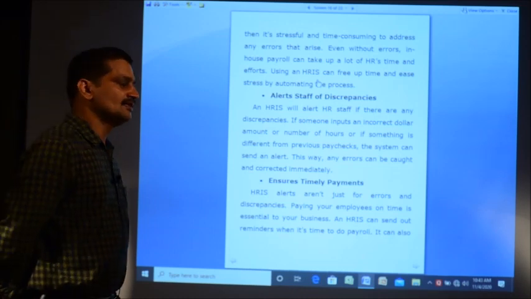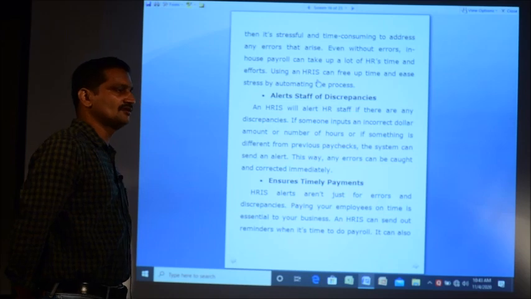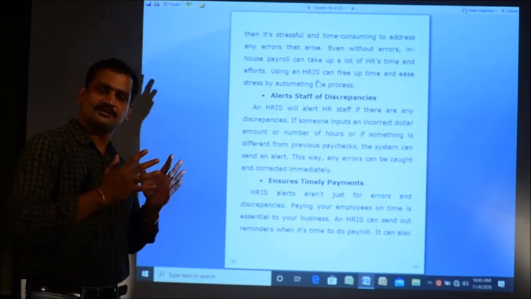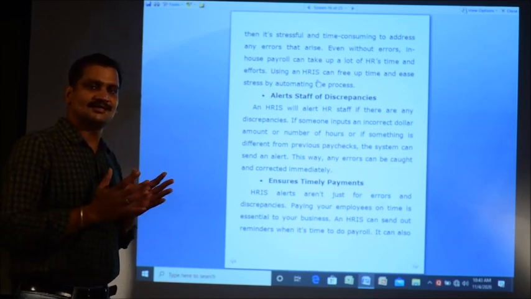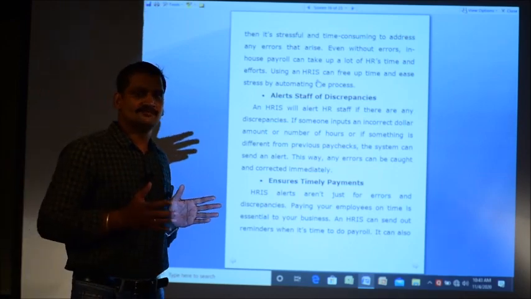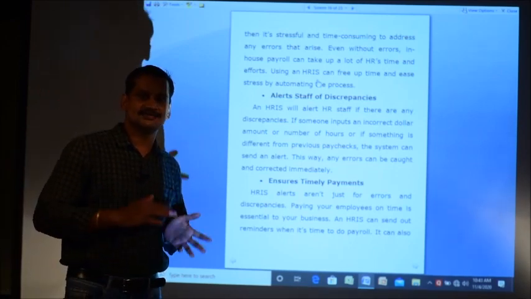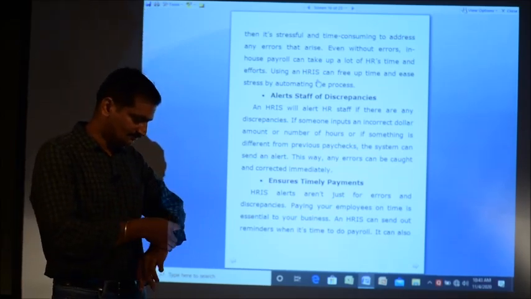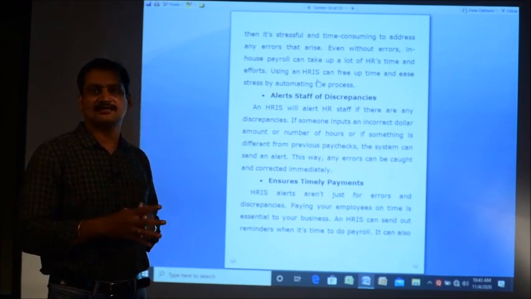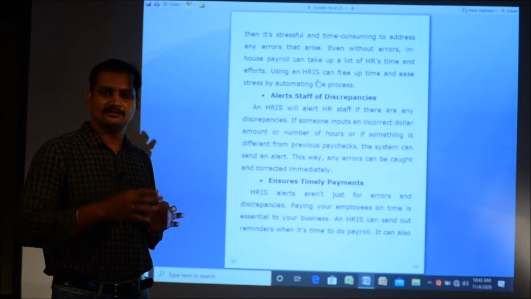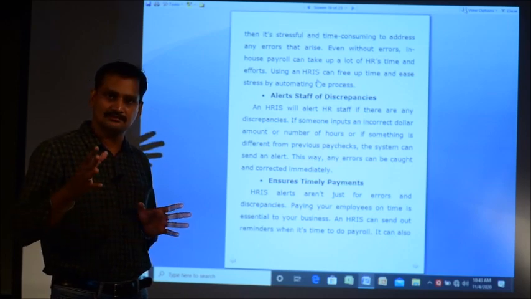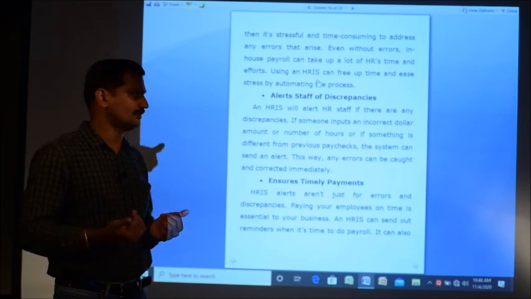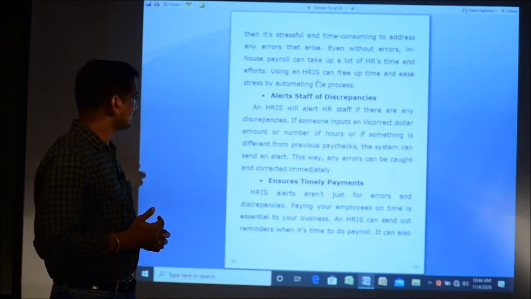Suppose the salary of the employee is X amount, and no changes were made in the organization's salary structure. If this time he is getting something more or something less than X, then a notification or alert goes to HR, the person responsible for the payroll system. After getting the alert, he or she is able to know that something went wrong, so they go to the system to correct it. That is what alerting staff of discrepancies means.